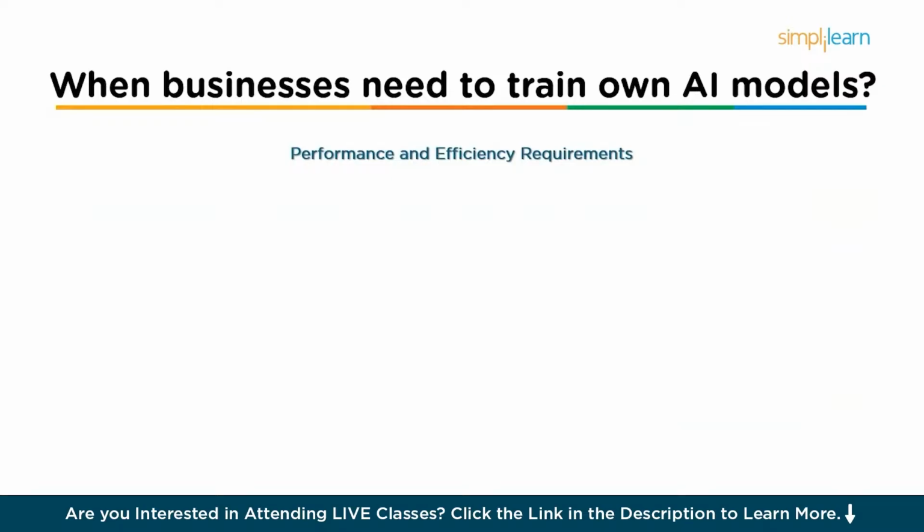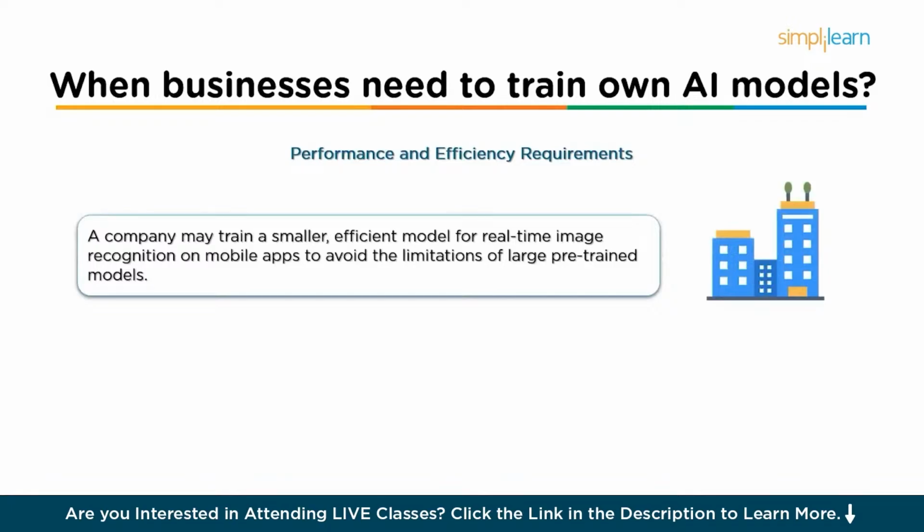Pre-trained models are often large and computationally expensive, which might not be suitable for businesses with limited resources or those requiring real-time performance. For example, a company building a mobile app for real-time image recognition might not want to rely on a large pre-trained model due to the constraints of mobile devices. Instead, they may train a smaller and more efficient model that can run locally on the device.